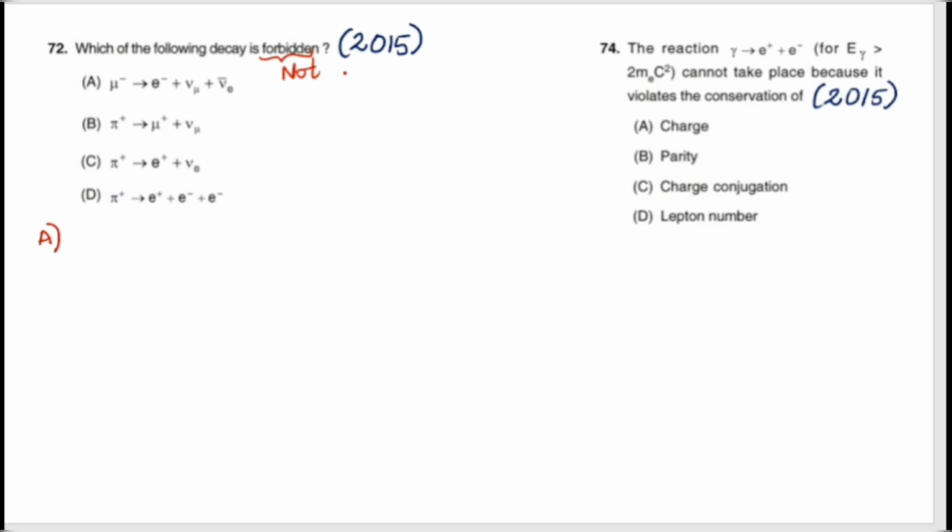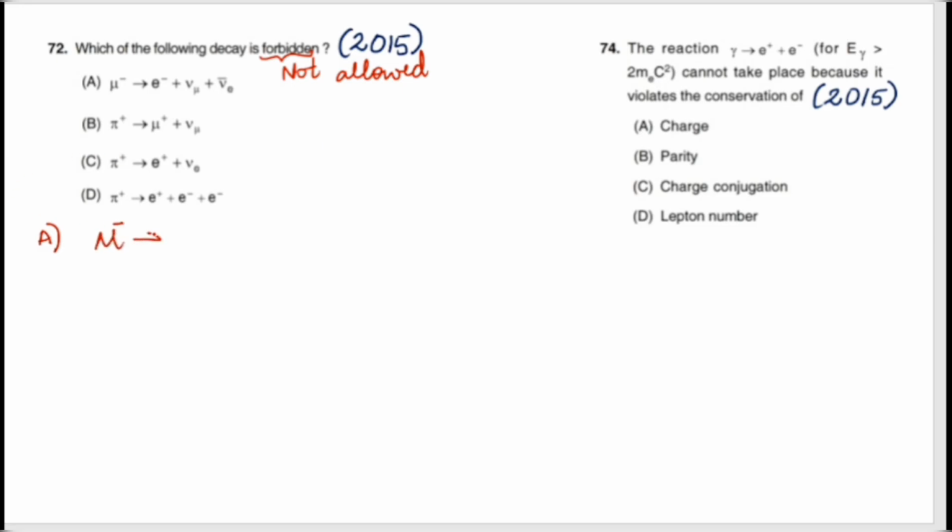Not allowed in the sense it does not conserve charge, lepton number, or baryon number. If these three things are conserved and the rest of the things are not conserved, the reaction is allowed, but we have different names, that is weak interaction, strong interaction, and electromagnetic interaction.